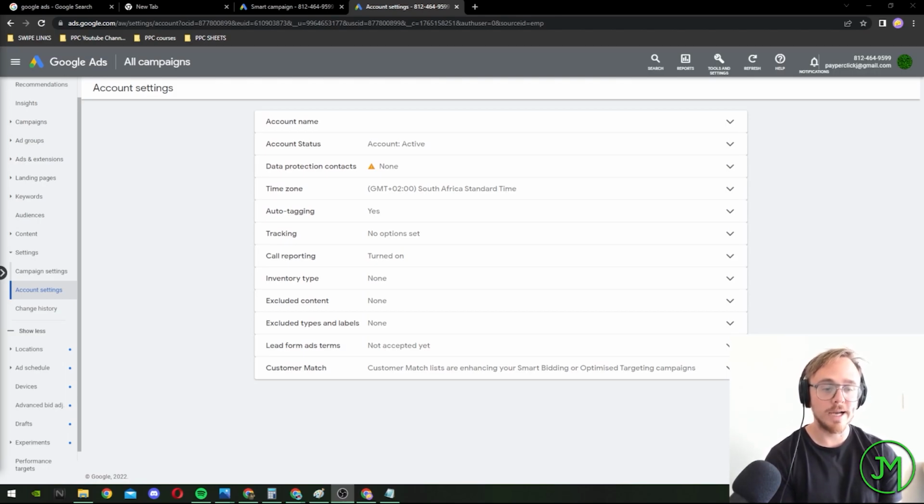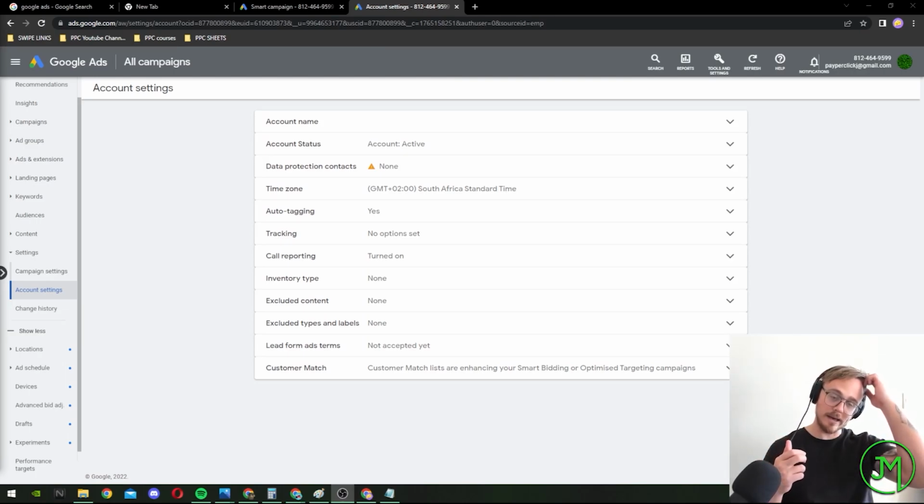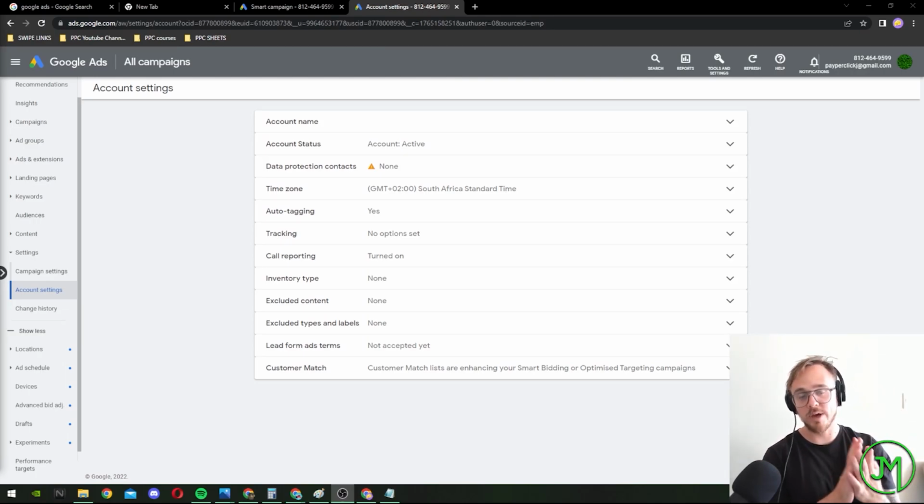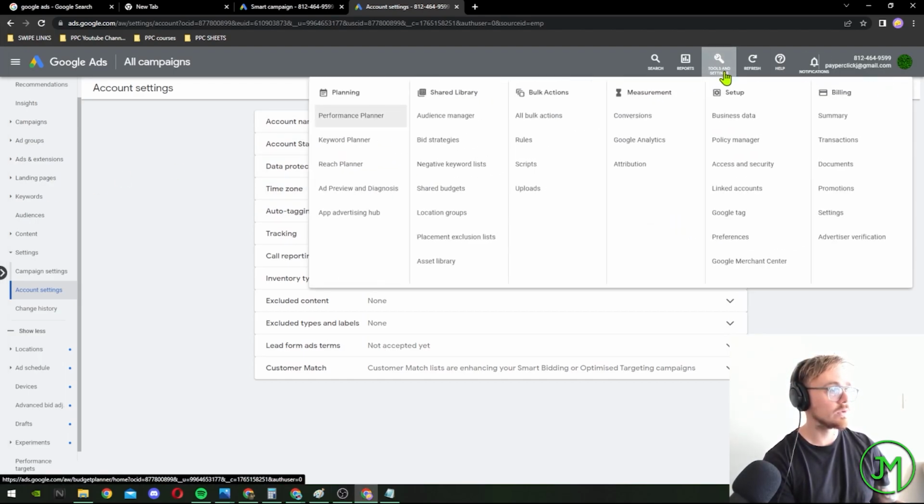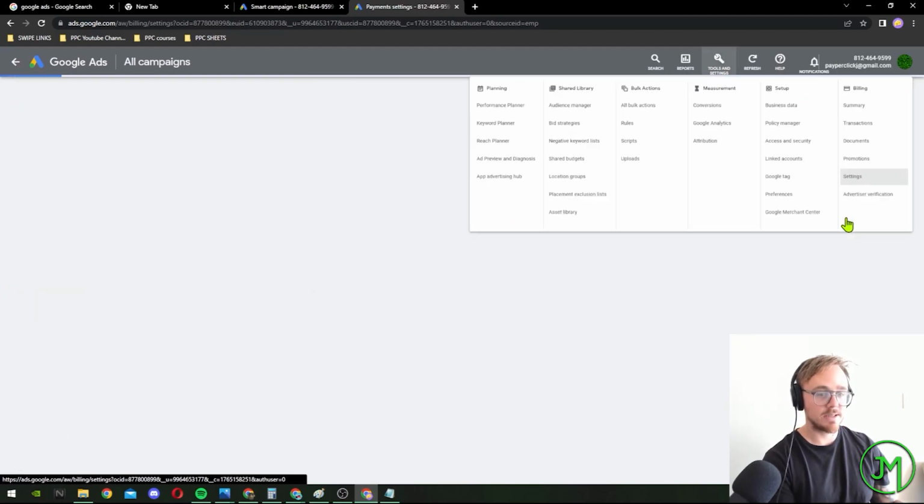If you're running ads for clients, you obviously want to have your clients' details on file. Nine times out of 10, clients will usually have a Google Ads account. They'll give you access to that. If they don't, this is how you're going to set up the billing, right? So you're going to be inside here in your account settings. You're going to go up here to tools. You're going to click on billing and you're going to hit settings up here.